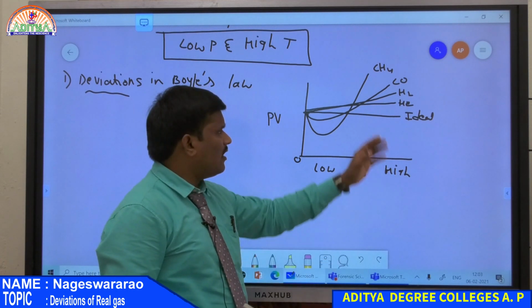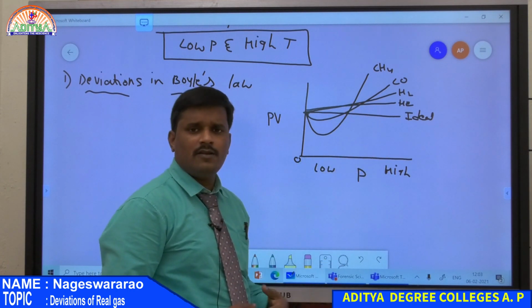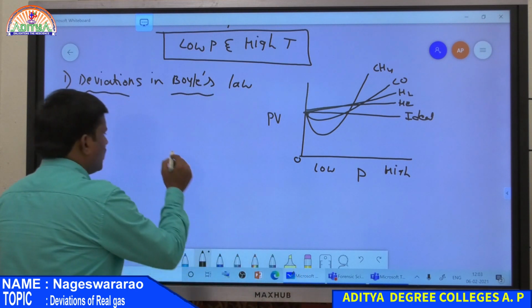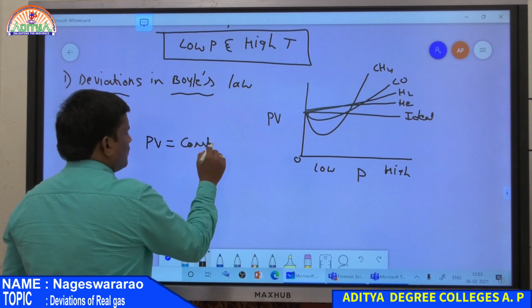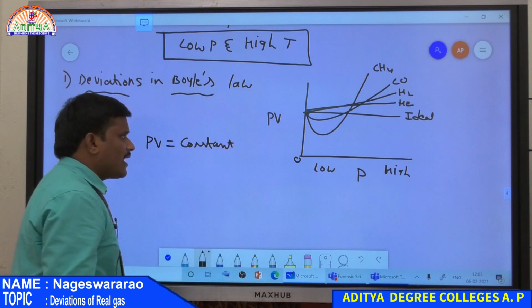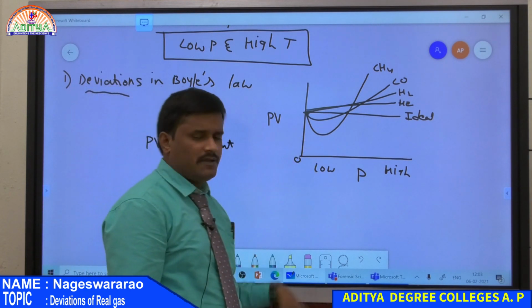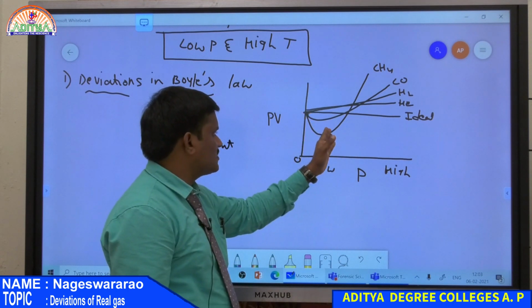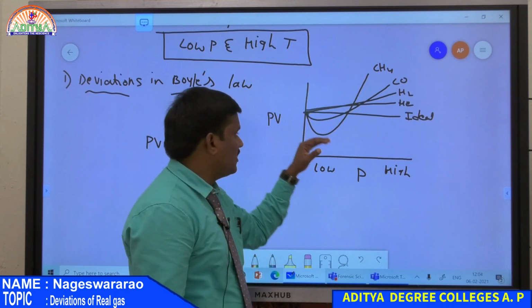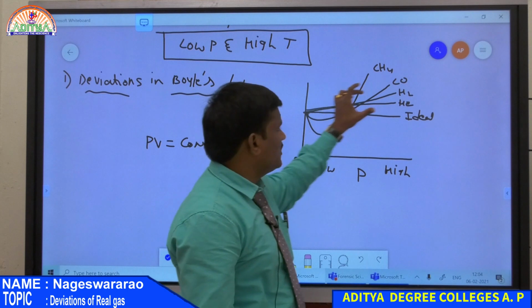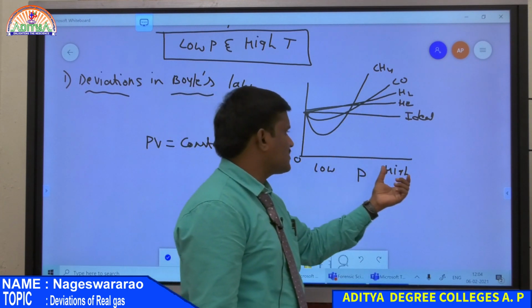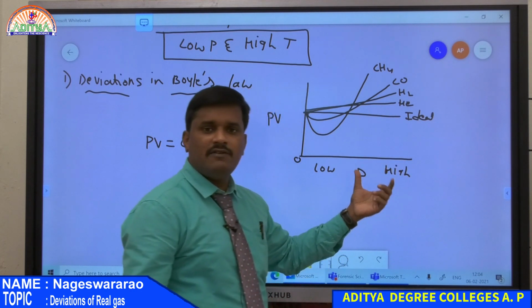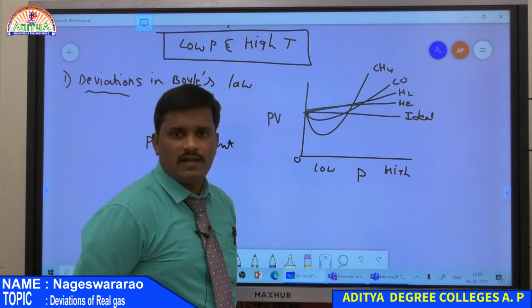That is why all these gases deviate from Boyle's law. According to Boyle's law, the PV value is always constant. But in this graph, no gas has a constant value of PV. Here PV initially decreases and after that increases, and here the value of PV continuously increases. So at low pressure as well as at high pressure, there is a deviation of the gas from Boyle's law.